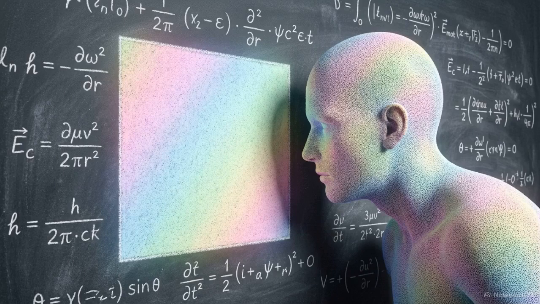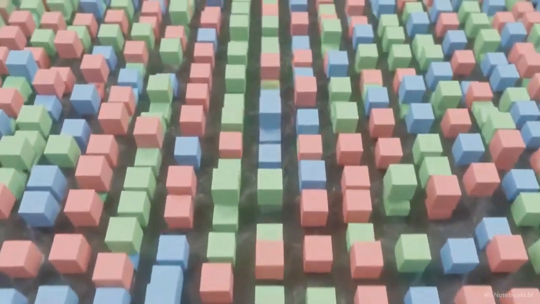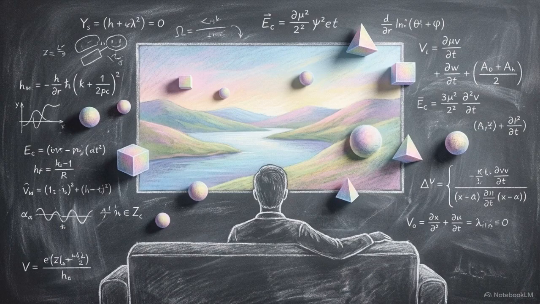Have you ever walked right up to a 4K TV and pressed your face near the glass? From the couch, the image looks like a perfectly smooth, continuous window into another world. But if you look closely enough, that smooth illusion breaks down into millions of tiny, rigid blocks of color. For thousands of years, classical physics treated the universe the exact same way we look at a TV from the